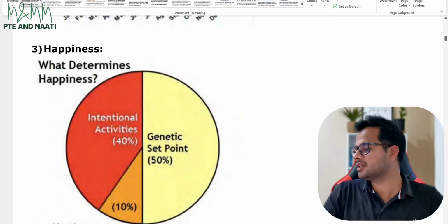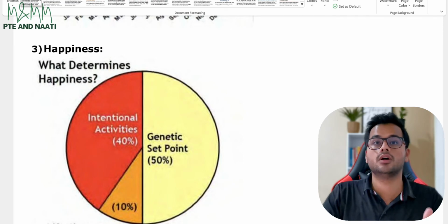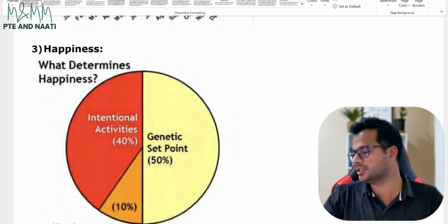Third one is happiness. Now, as you can see, it's a very bright image with a lot of colors. I will also speak my colors in that. I can see the color red, yellow, orange. Then I can see 10%, 50%, 40%.